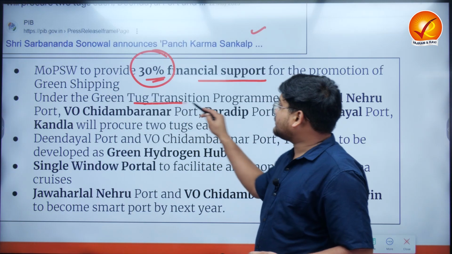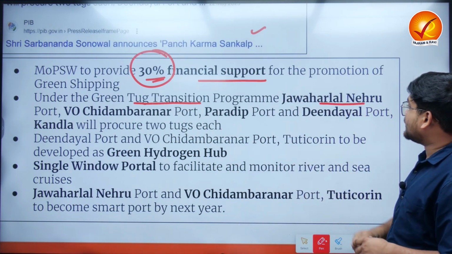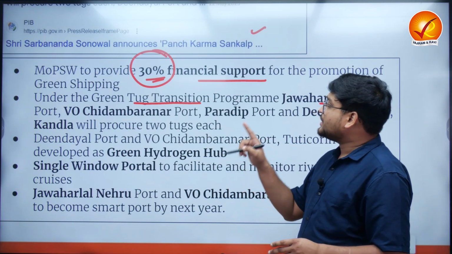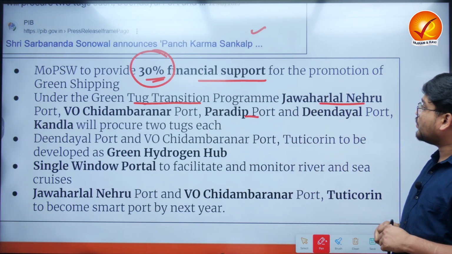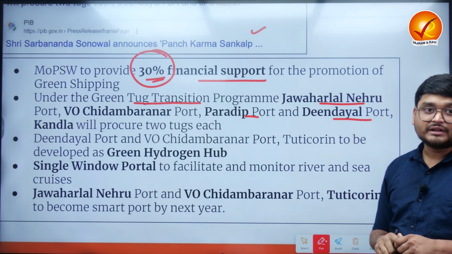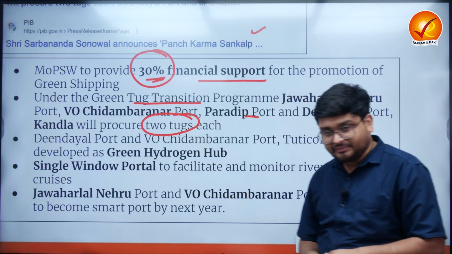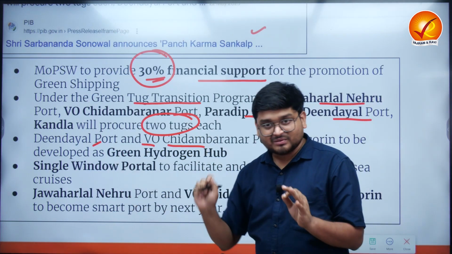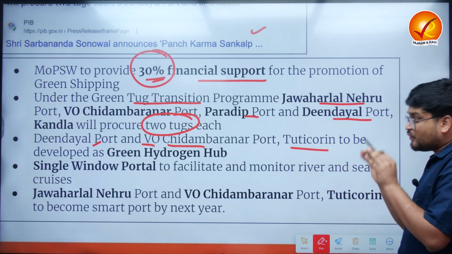Under the Green Tug Transition program that we have discussed here, the JNPT Jawaharlal Nehru Port, the VO Chidambaranar Port, then the Paradip Port, the Deendayal Port and the Kandla Port will be procuring 2 tugs each.